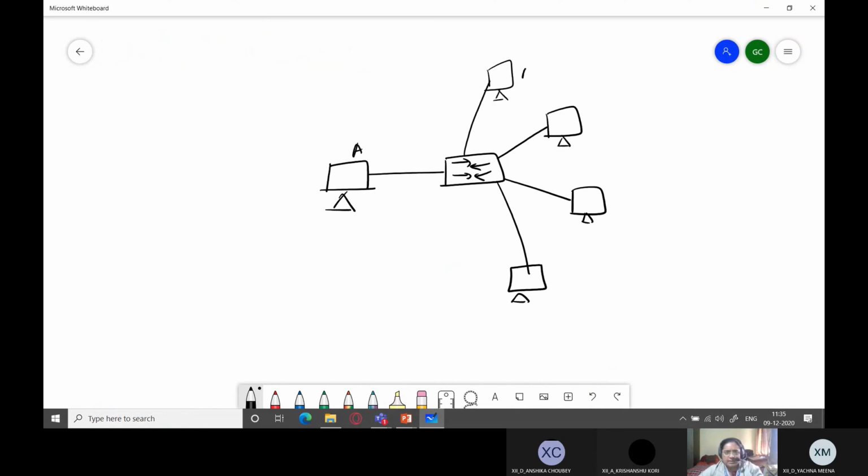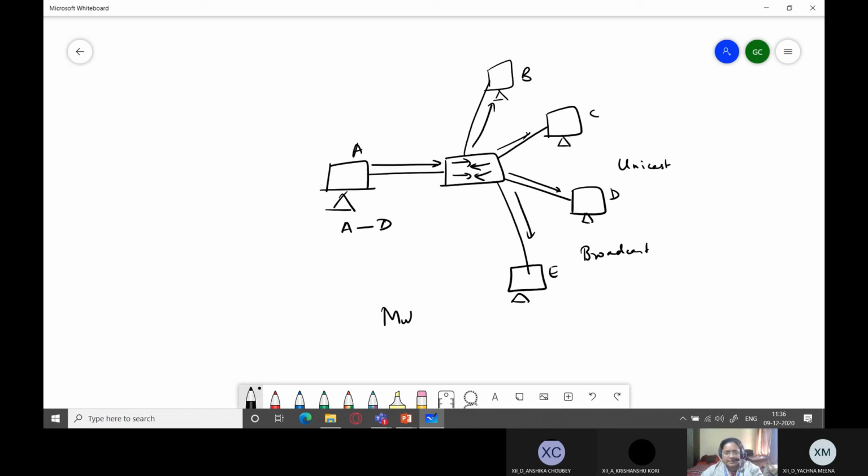So A, B, C, D, and E. So if A has to send any data to D, A to D, that is only one-to-one communication. This is known as unicast. Broadcast means A to all the devices. So all the devices will receive the data packet, which is known as broadcast.